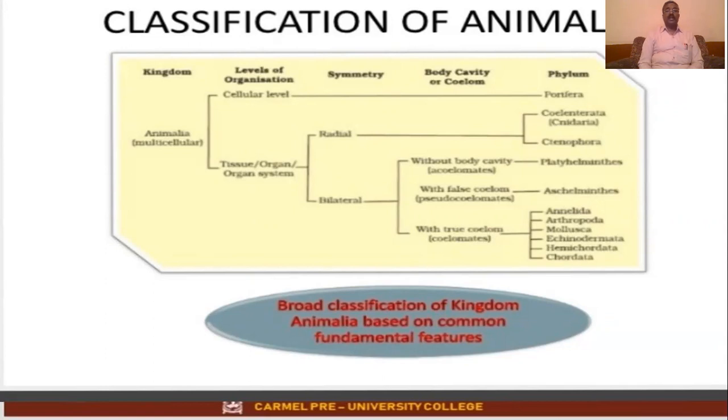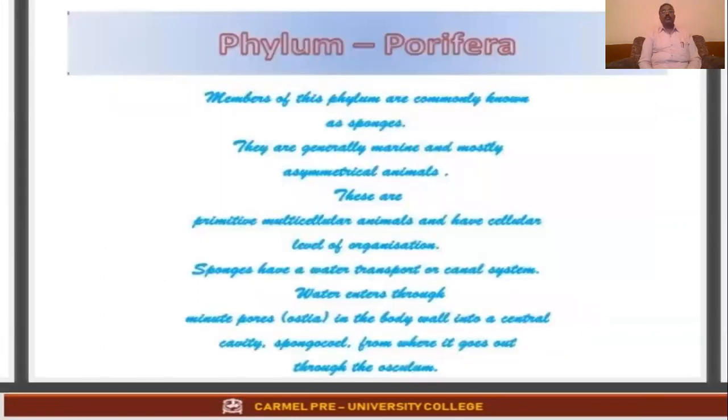And this is the outline classification of the animals, and this is asked for a 5 marks question. This flowchart we have already studied in the previous class also. So remember this. Even though you have written the previous one, it doesn't matter, you have to write once again in your classwork also. We'll move on to the phyla.